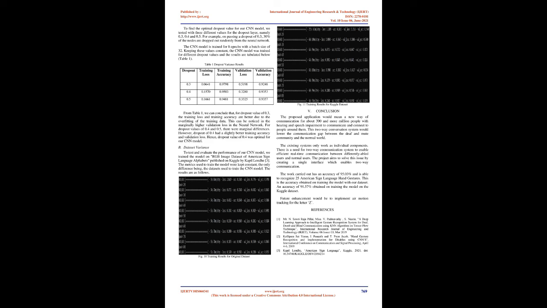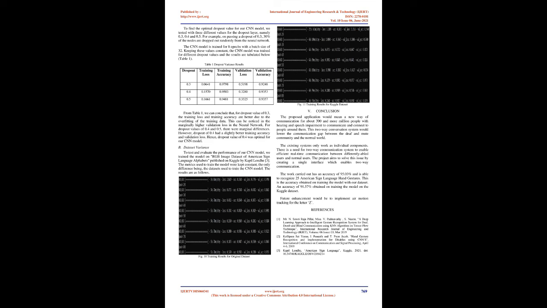B. Dataset variance. To test and evaluate the performance of our CNN model, we trained the model on the RGB image dataset of American Sign Language alphabets published on Kaggle by Kapil Lund He [3]. The metrics used to train the model were kept constant, the only difference being the datasets used to train the CNN model. The results are as follows. Fig 11: Training results for Kaggle dataset.